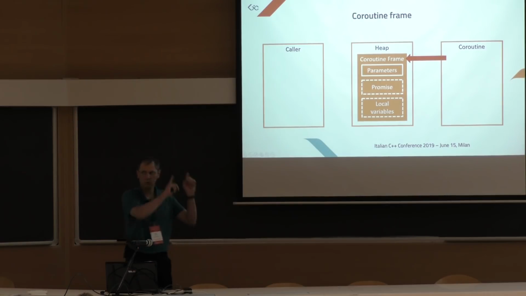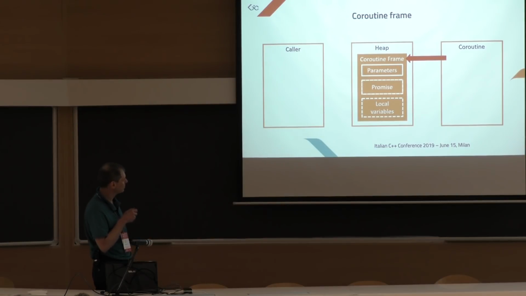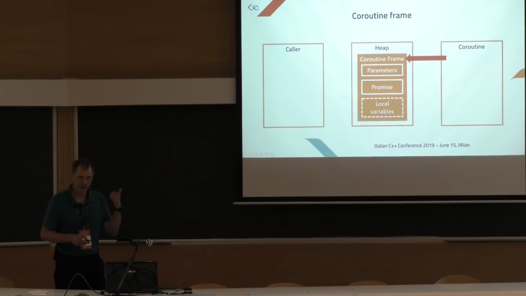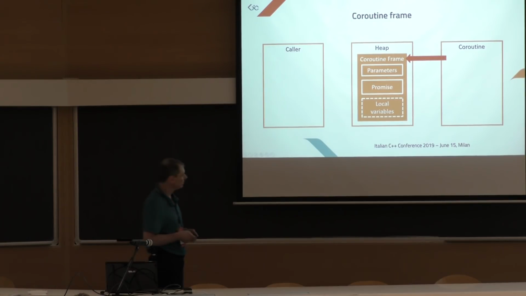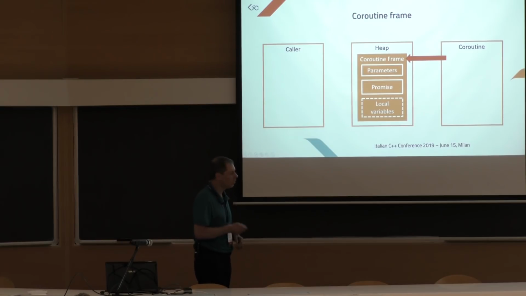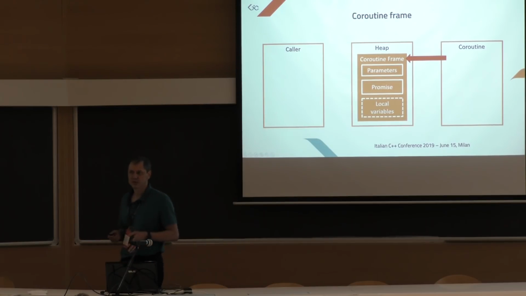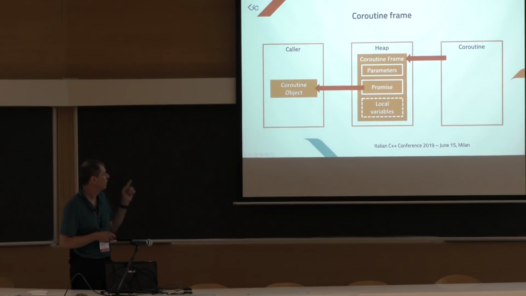We are not going to use the original parameters. From now on, we are using this one. Then we construct an instance of the promise type that we selected before. And now the promise type creates the coroutine object.